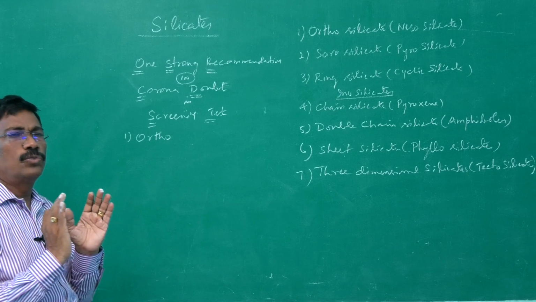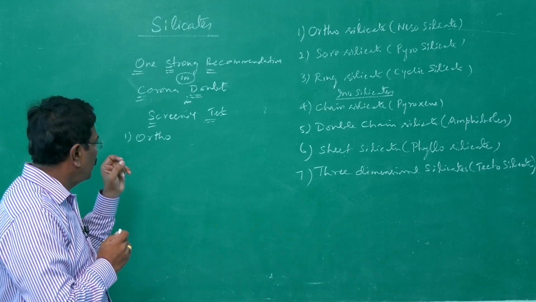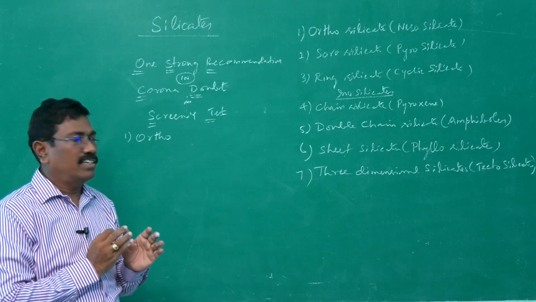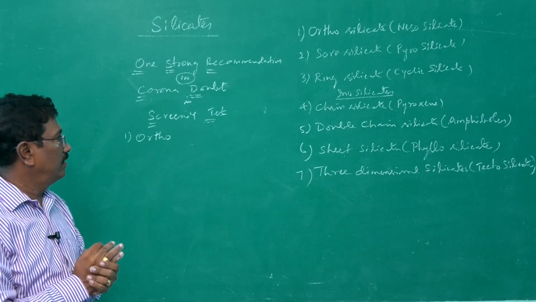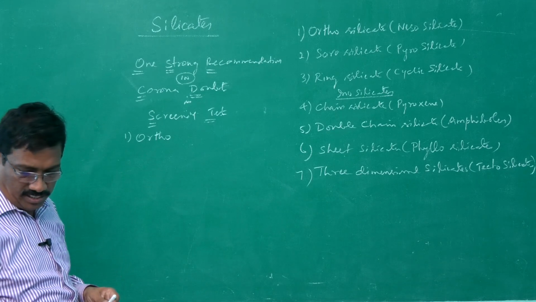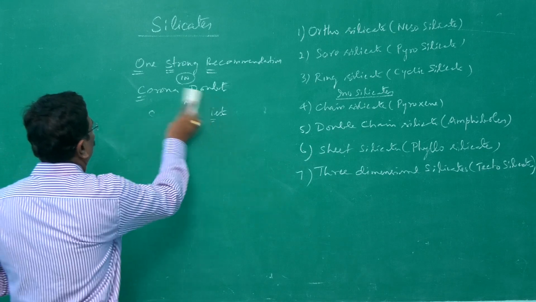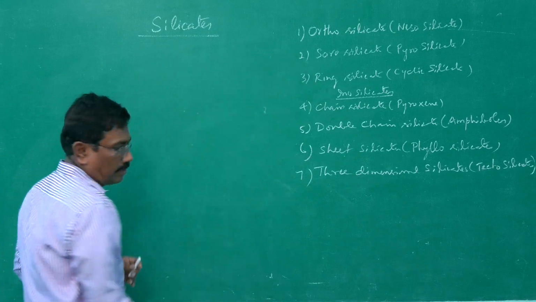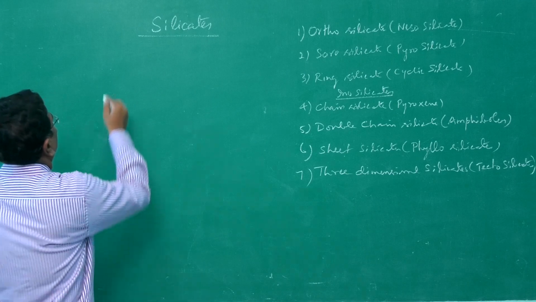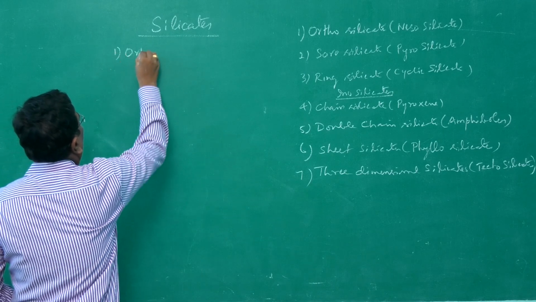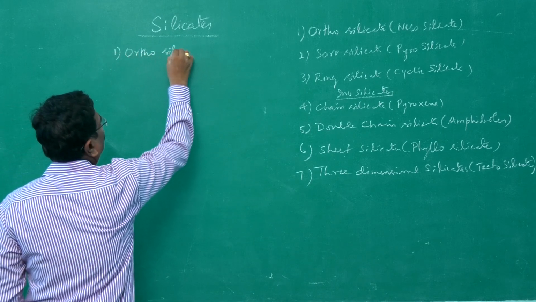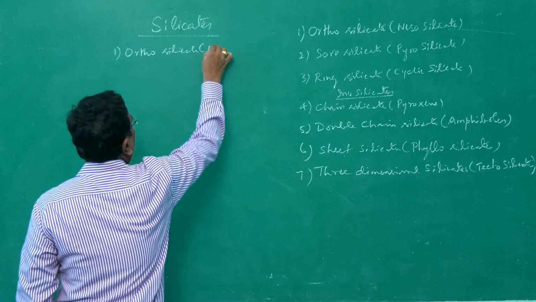It's not so difficult. If you just start to understand, things will become much easier. So let me go with the first type, orthosilicate, or nesosilicate.